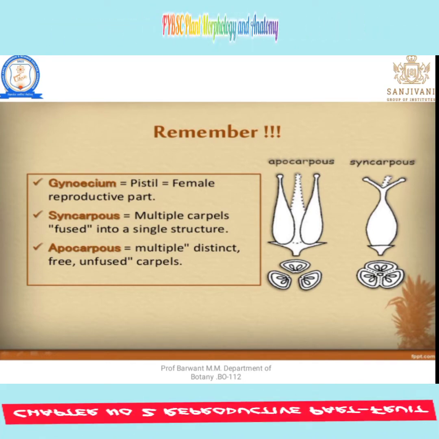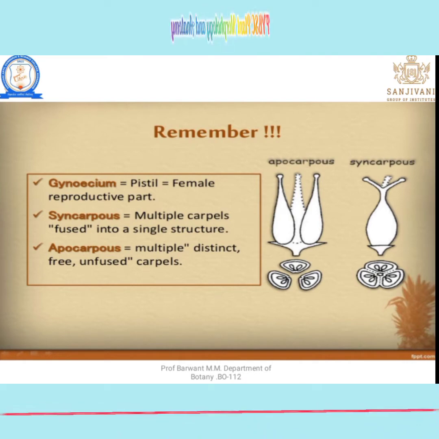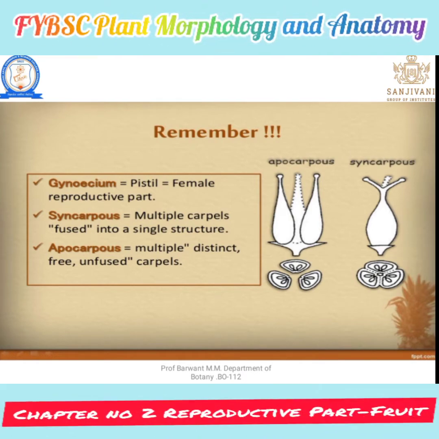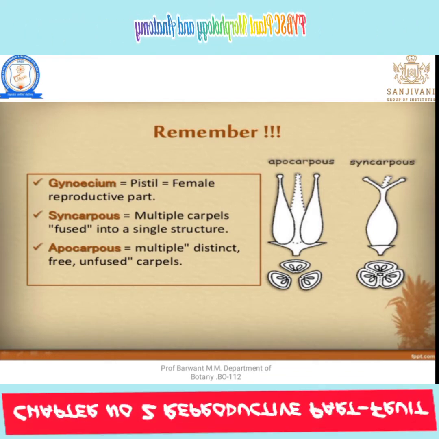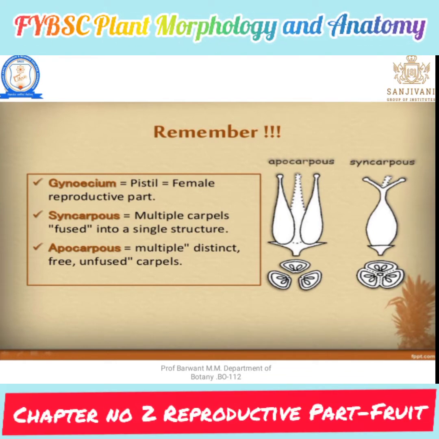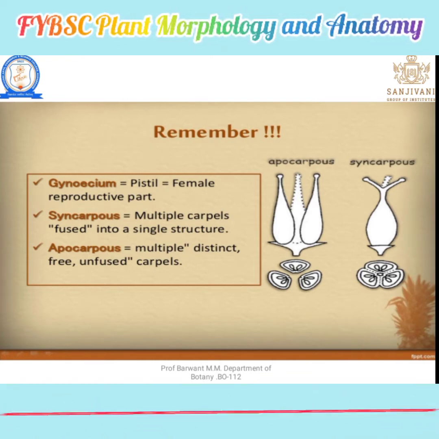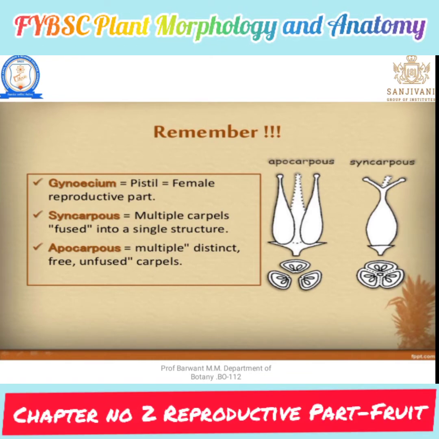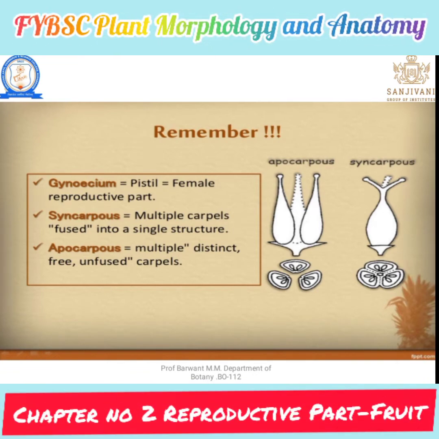Before seeing any concept of fruit, we should know the gynoecium. What is the gynoecium? Which is the individual member? The gynoecium's individual member is a pistil or carpel, which is the female reproductive part. We have seen syncarpous ovary and apocarpous ovary in the flower chapter.